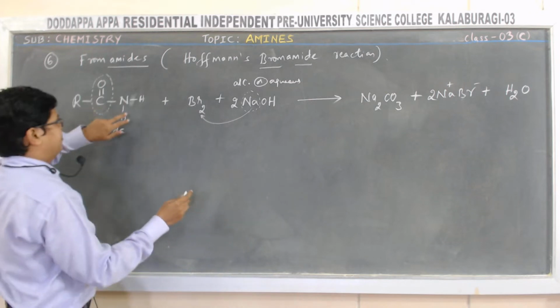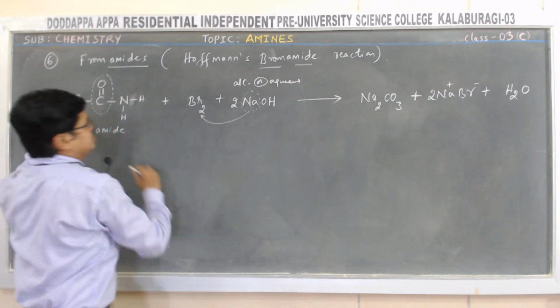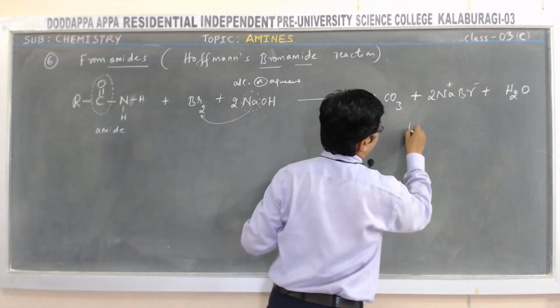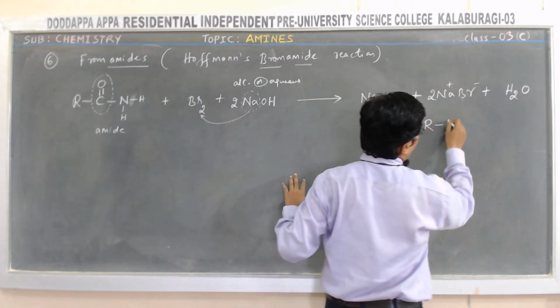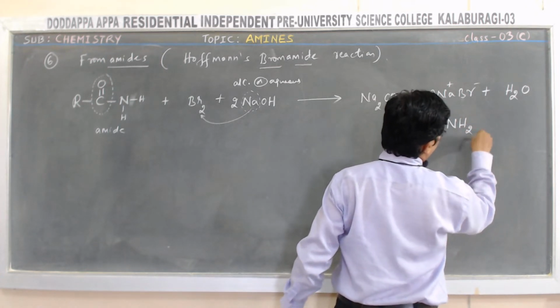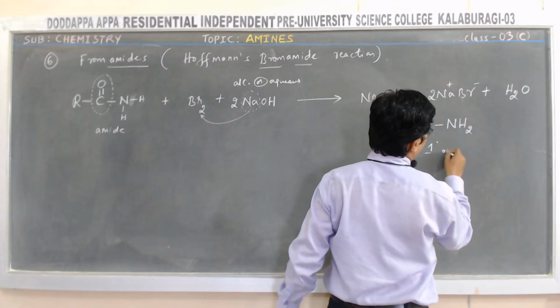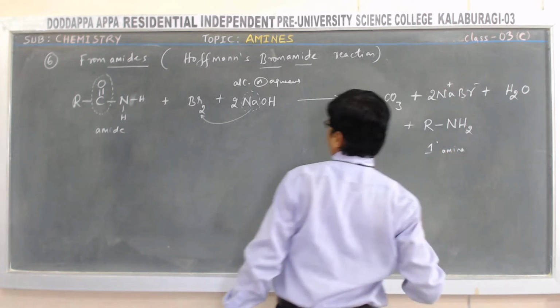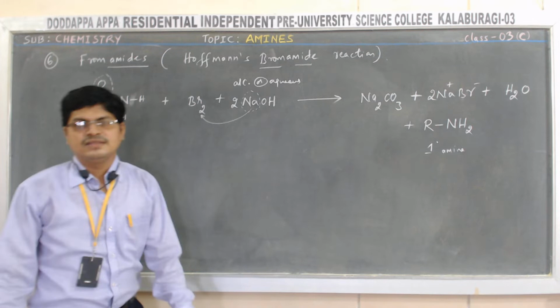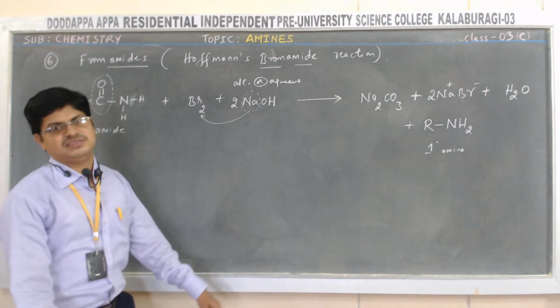Okay. Look at here further. RNH2. So this is the main product I am getting, RNH2. That is a primary amine I am getting. Okay, let us check whether the reaction is balanced or not.